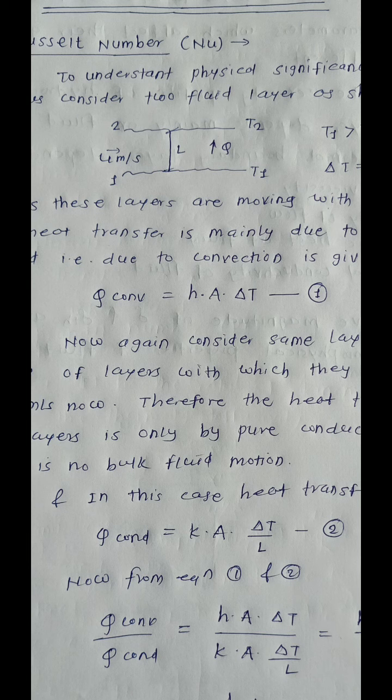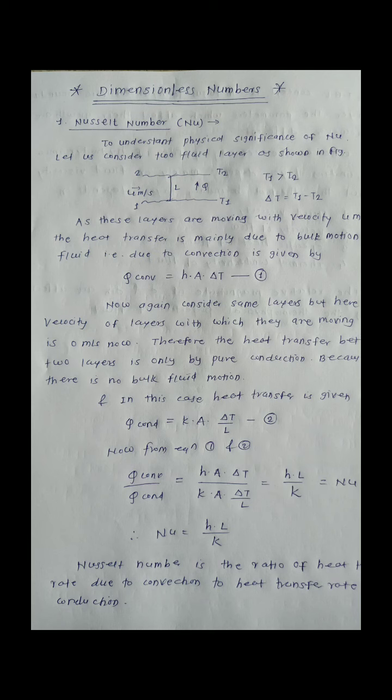In the second condition, the two layers are stationary, which means the velocity of these two layers is 0 meter per second. Therefore the heat transfer between these two layers is only by pure conduction.